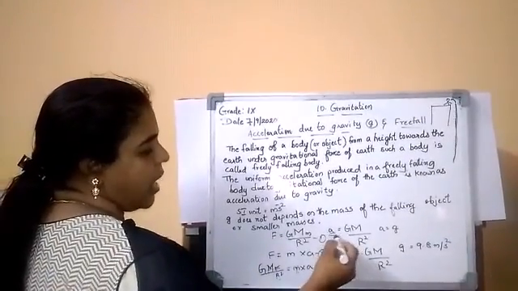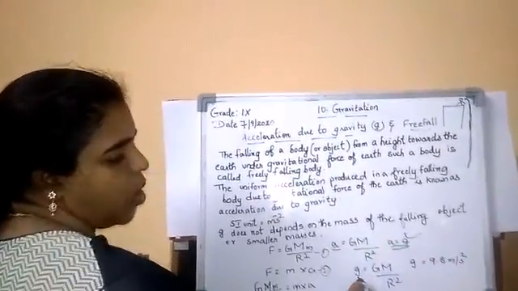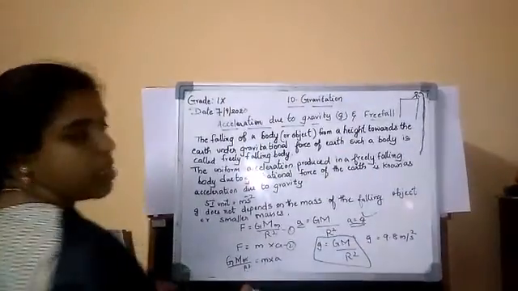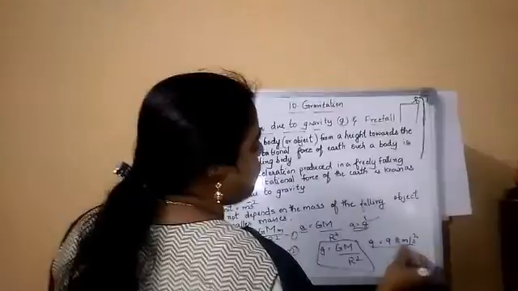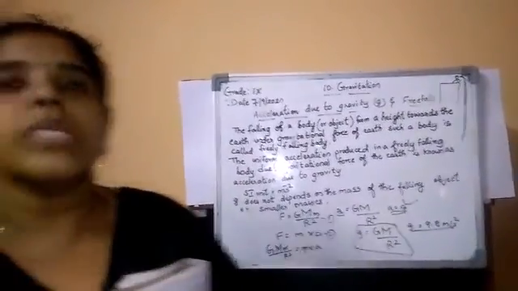So here, what is a? It is acceleration due to gravity, that is, small g. So small g is equal to G M by R square. This is the formula. So what is the value of small g? 9.8 meter per second square.